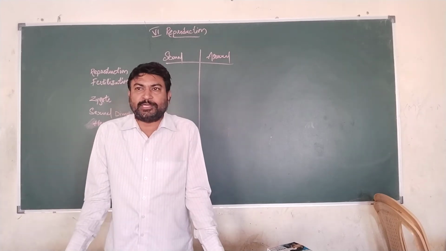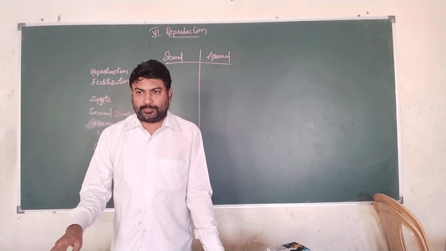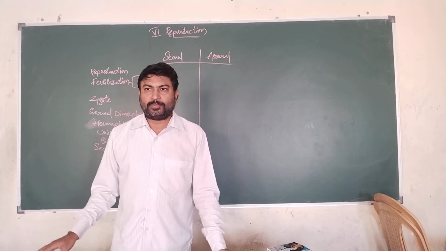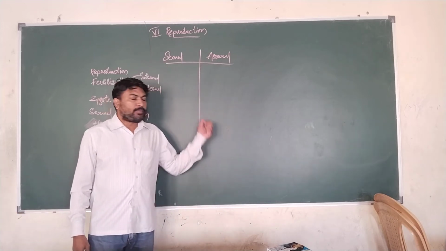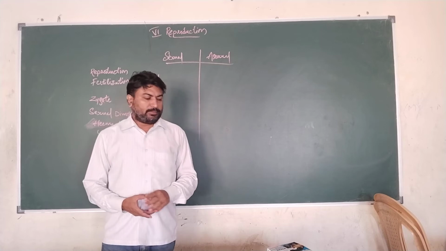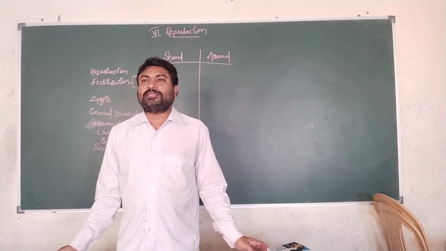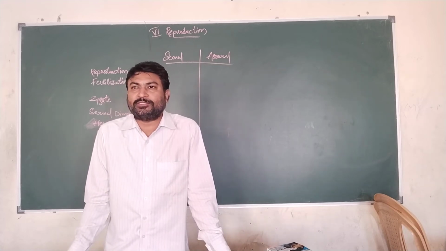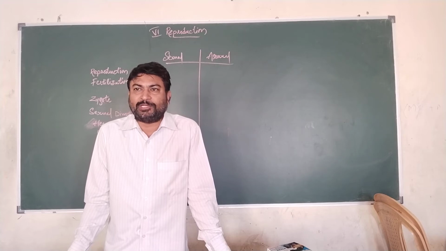So the next chapter is reproduction. So we have seen different life processes in previous class, just like photosynthesis, digestion process, respiration, coordination, etc. Different life processes which occur in our body.